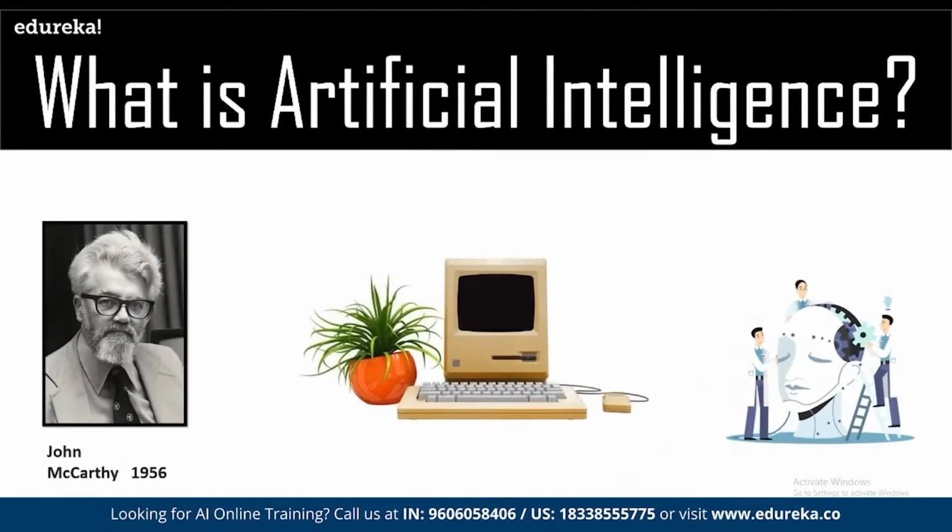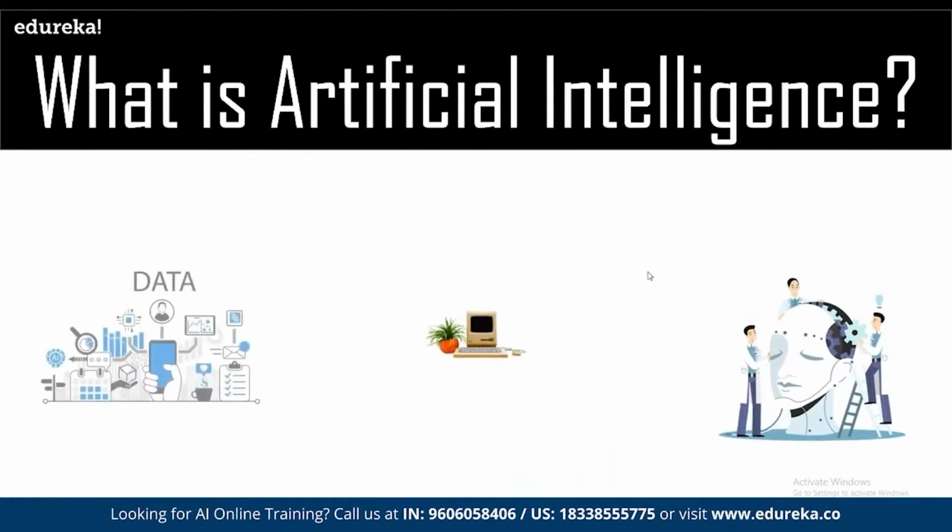The word artificial intelligence was coined by John McCarthy in 1956. Before we can implement AI in any system, we have to train the system with enough data, then only can we make the entire system more advanced.